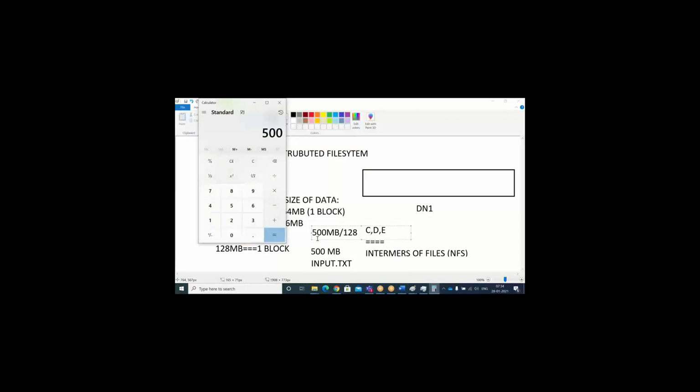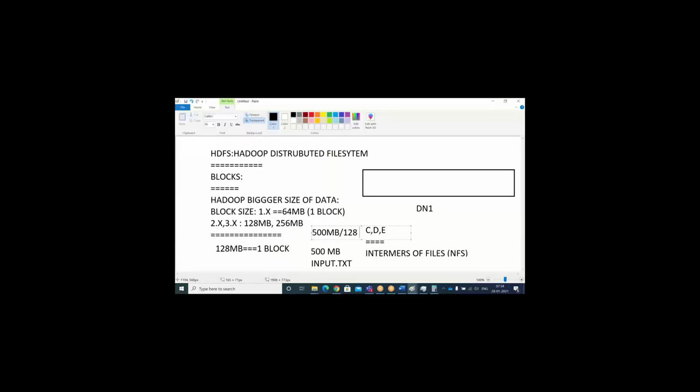What exactly, how much are you going to get here? 500 divided by 128 MB is 3.9, right? Approximately it is 4 blocks. Each block will contain 128 MB. 4 blocks you are going to get. Let's imagine these blocks are nothing but B1, B2, B3, then B4. These are my input file blocks.